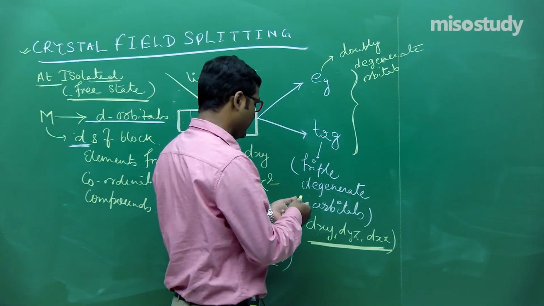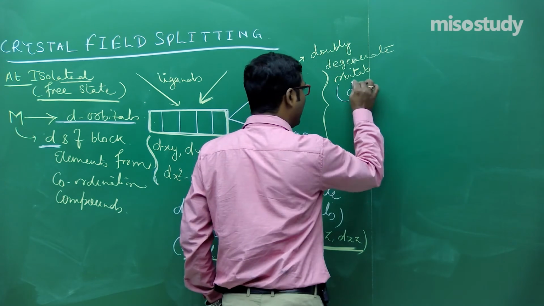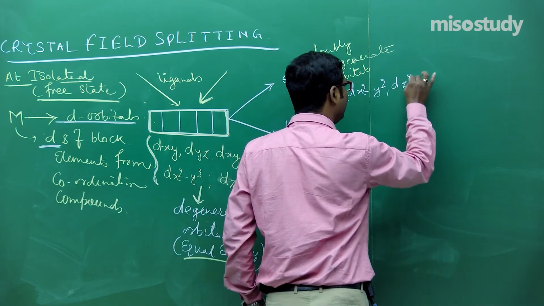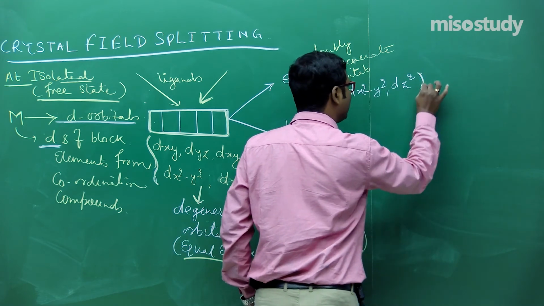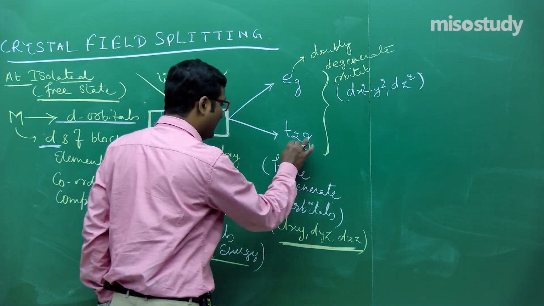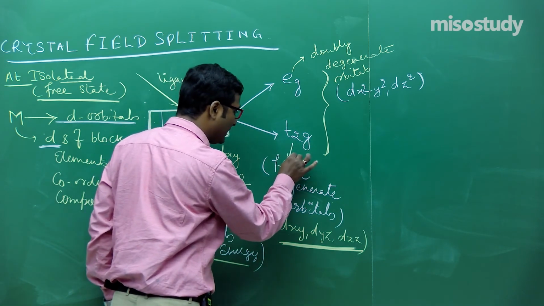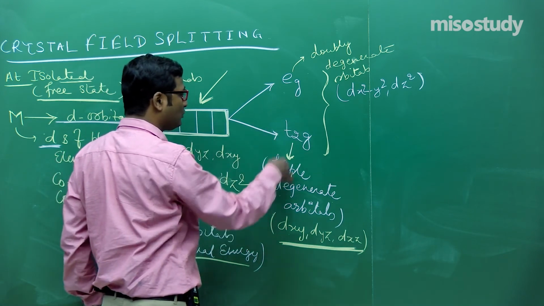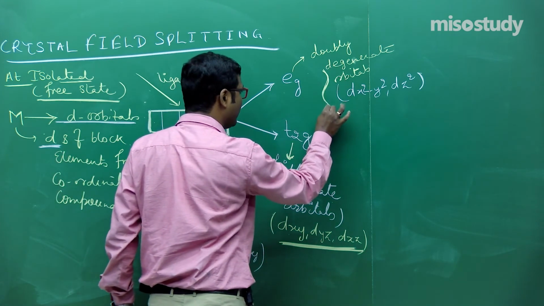Now it will consider dx square minus y square and dz square. Is it clear to you? So when a ligand approaches, the degeneracy of the d orbitals breaks, and there is a formation of two new sets of degenerate orbitals.